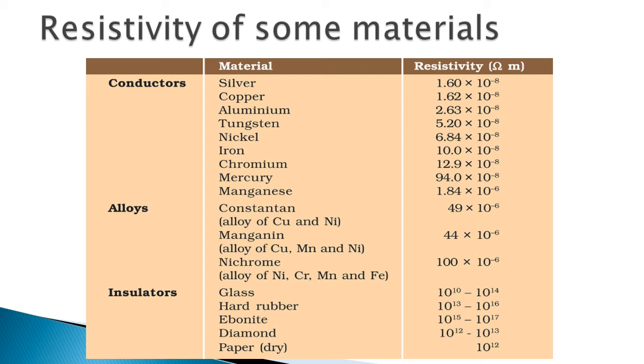And if you see insulators, that is glass, rubber, ebonite, diamond, dry paper, then their resistivity values are quite high, 10 raised to 10 to 10 raised to 14, 10 raised to 17. So these resistivity values are quite high, and that's why their conductivity values are extremely less, and that's why they are called insulators.